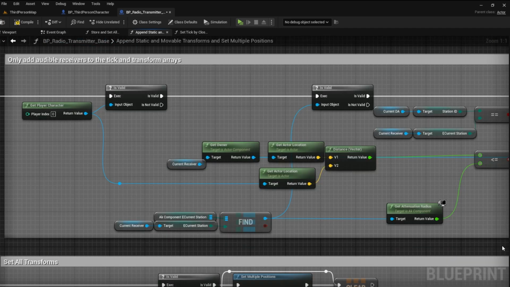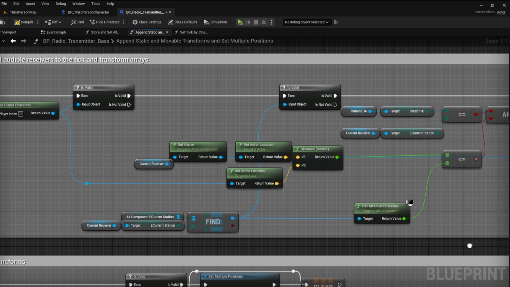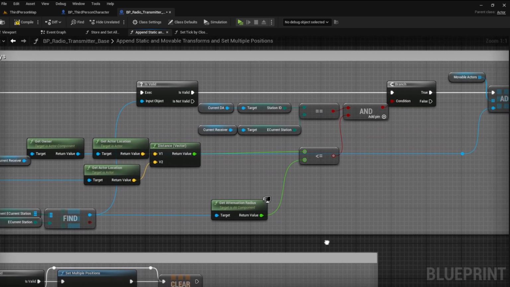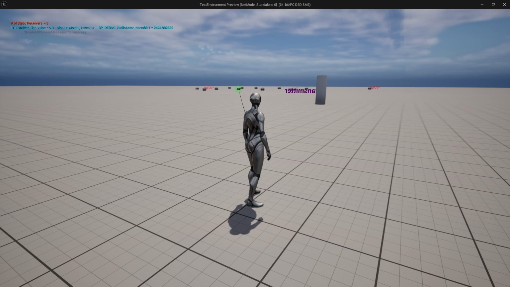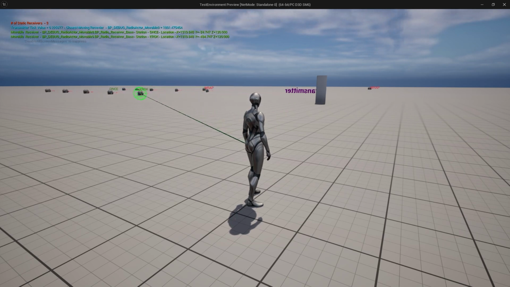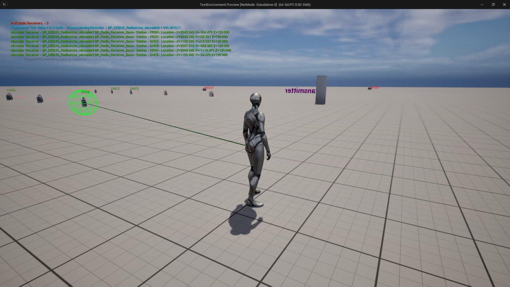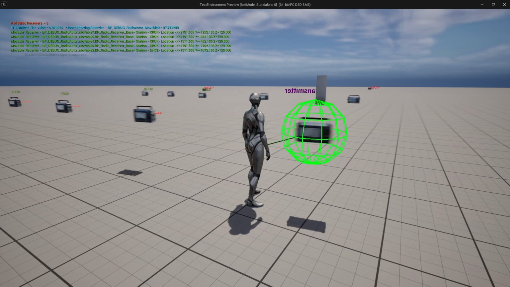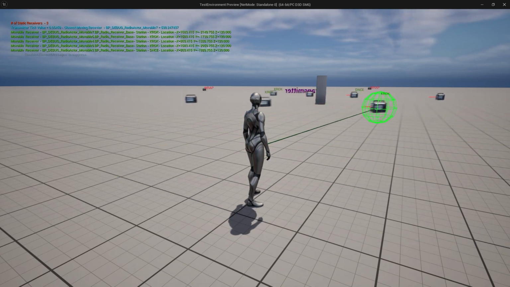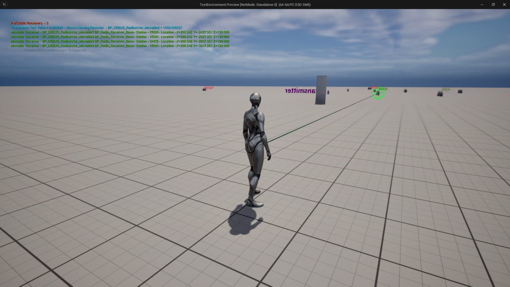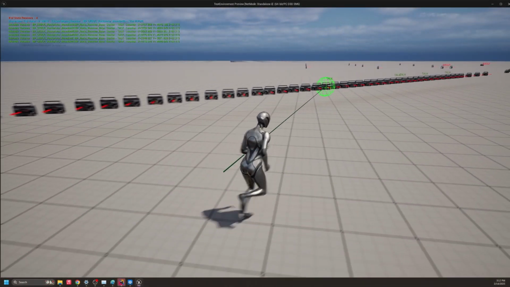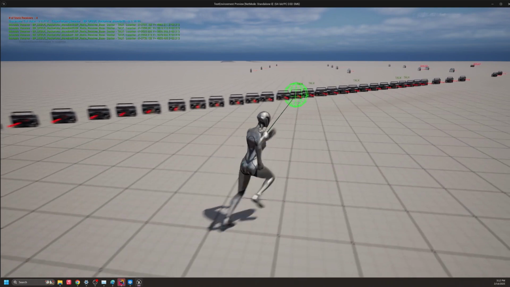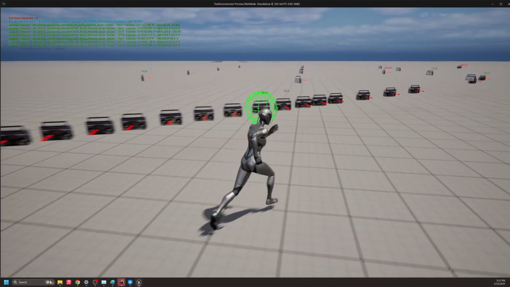Only the actors in the attenuation range of the player are being sent to this function, keeping loop counts low to only audible actors. Any inactive receiver and/or any receiver outside that range is ignored until it comes back into range, as you can see here by the popping in and out of the debug strings. I'm also limiting the amount of movable receivers added to the array. This helps keep stress off the find nearest actor function, as things can get out of hand pretty quickly.